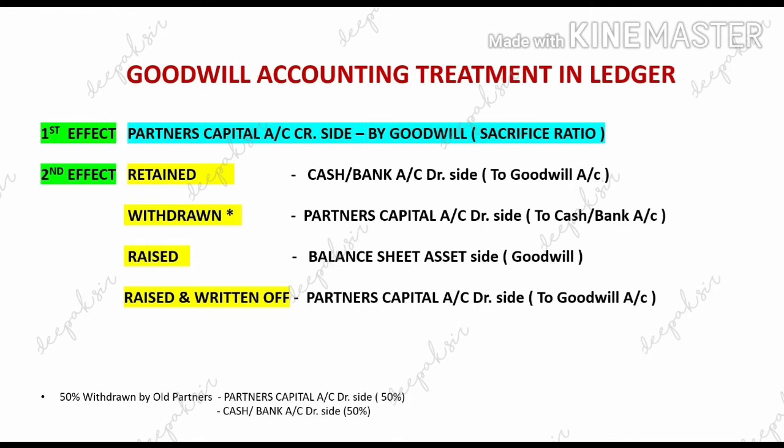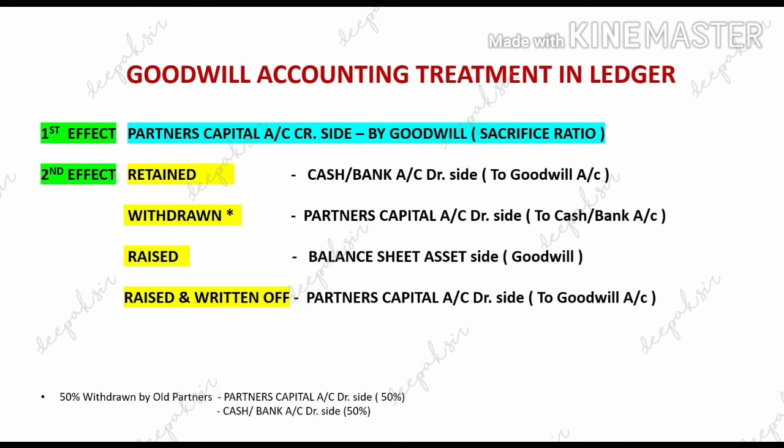The second effect will depend upon the possibility. If it is given goodwill is retained, the second effect will be recorded in cash bank account on the debit side. It will be recorded as to goodwill account. If second possibility is given, goodwill is withdrawn, then the second effect will be recorded in partners capital account debit side. We have to record it as to cash bank account and amount will come in old partners capital account.